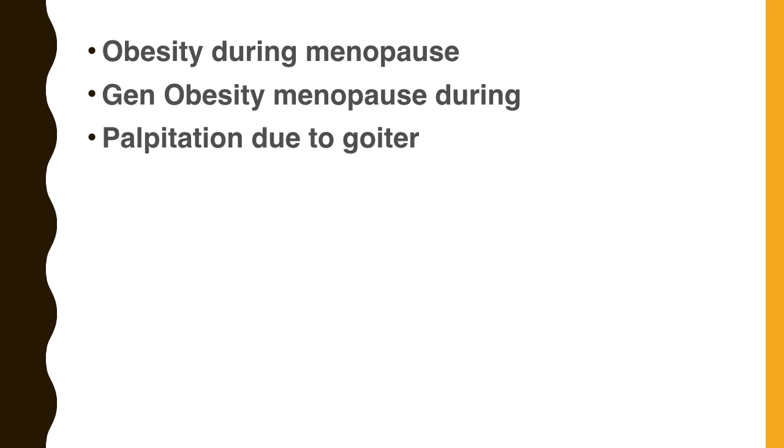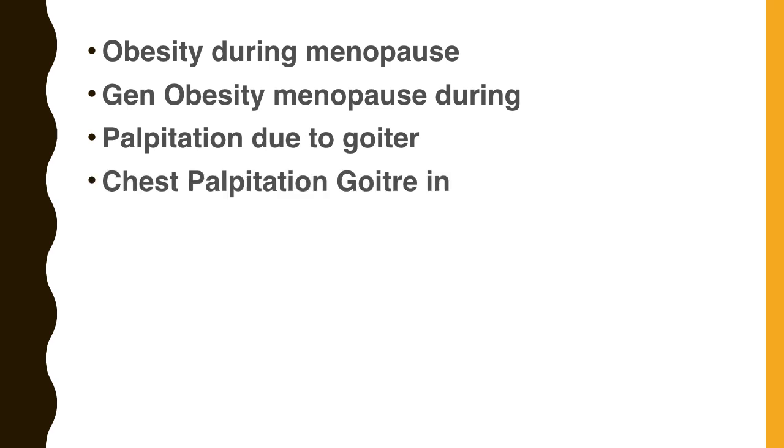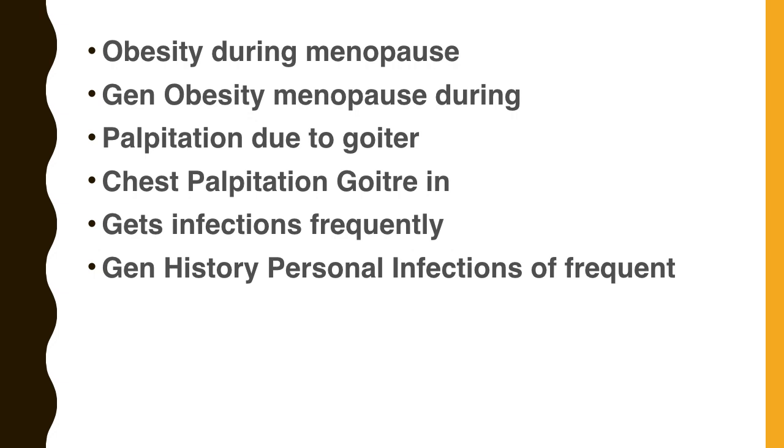Palpitation due to goiter. I have goiter and because of that I have palpitation. Chest, palpitation, goiter in. That's a rubric. Gets infections frequently. My child gets infections frequently. Which rubric will work out for that condition? Generalities, history, personal, infections of, frequent. That's a rubric in Synthesis repertory. You have to take the rubric in the chapter generalities, history, personal, infections of, frequent, recurrent infections.